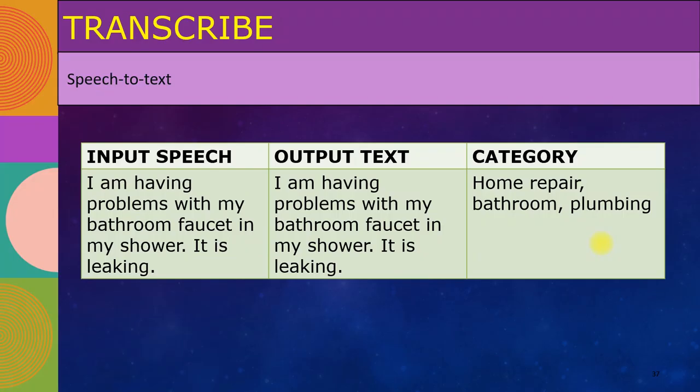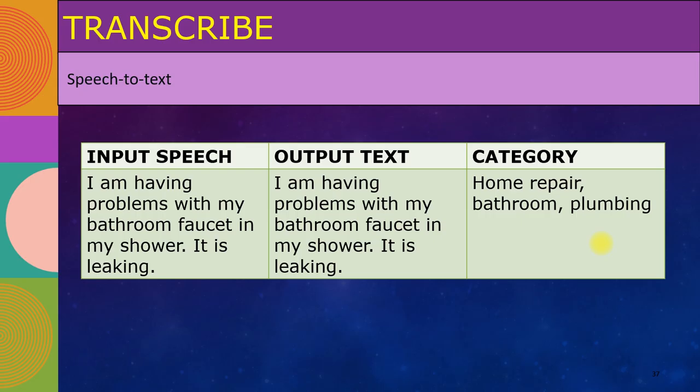Okay, so here's the way I see it. Take it for whatever it's worth. Transcribe is speech to text. So what happens is you're using AWS Connect. Let's say you're a customer, you make a phone call. The agent picks up, and now both voices are being recorded, either in a combined sense or independently.